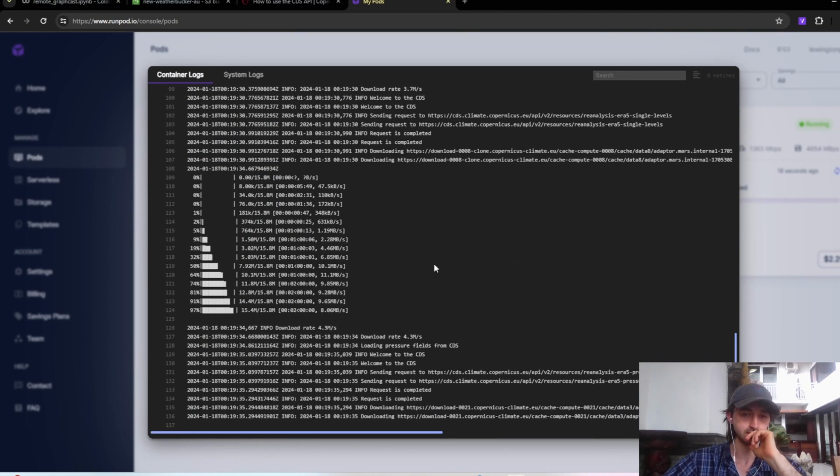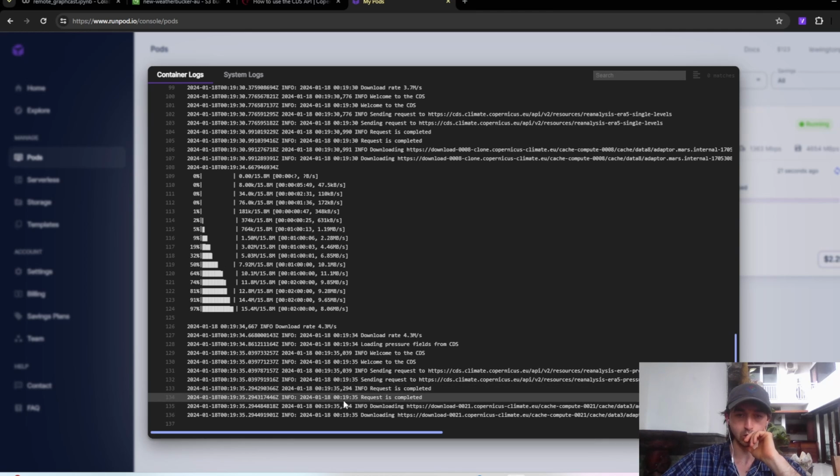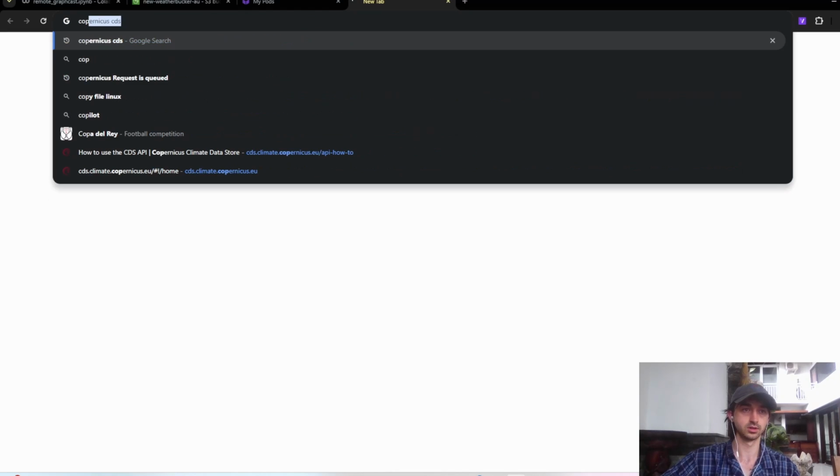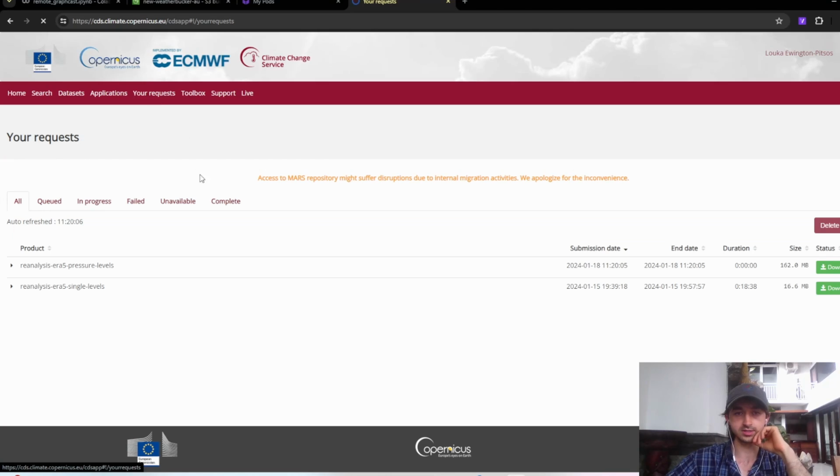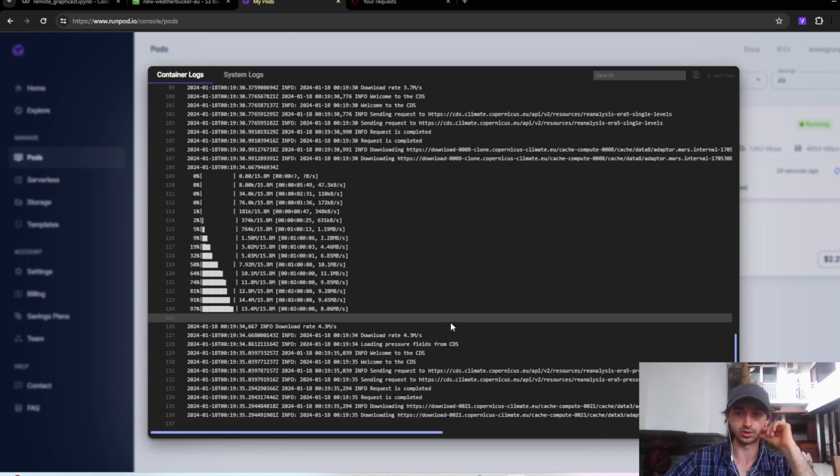Now we go to the container logs, and it'll be making all these requests to Copernicus to download the reanalysis data that it needs to start the predictions. This can sometimes take a long time because Copernicus will sometimes limit you. So let's have a look. If you go to your requests, it'll show you the things you've requested recently. If there's a lot of people using Copernicus, sometimes they'll block you here and put you in a queue. In that case, I might have to wait for an hour for them to give you the data. But at the moment, it looks like everything's been granted and is downloadable. So maybe we won't have to deal with that, which would be nice.